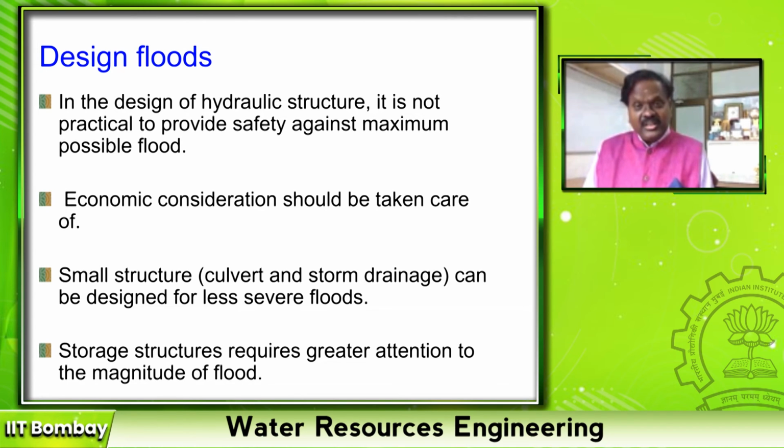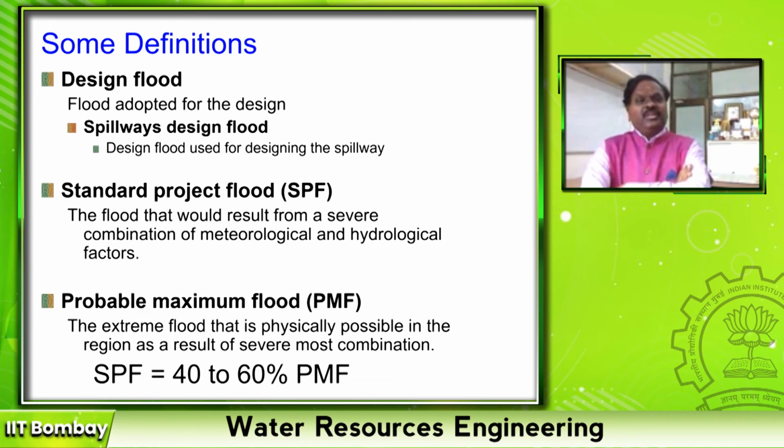If it is a natural drain I am supposed to design in an urban area, we have to consider it for maximum possible flood, that is flood estimated from PMP. Okay. Now we will see some 2-3 things. For example, design flood. That means it is the flood adopted in the design depending upon my objectives. Spillway design flood is the design flood used in the design of spillway, which may have a very high return period. Spillway or culvert design flood may have a return period less than the spillway design flood.